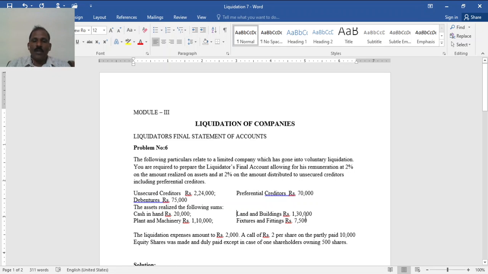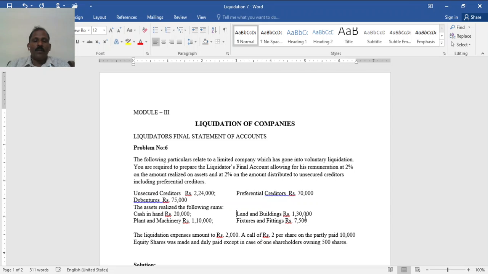So while preparing the final statement of account, you have to follow the format. On the receipt side, first cash in hand, then bank, assets realized one below the other. Then in case of any surplus of assets, when certain assets are given to secured creditors, here such assets as well as secured creditors are not given.